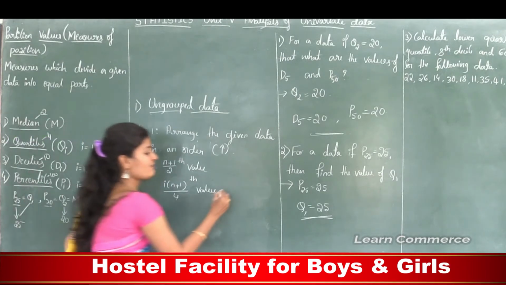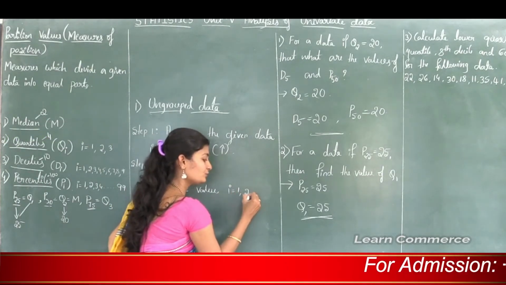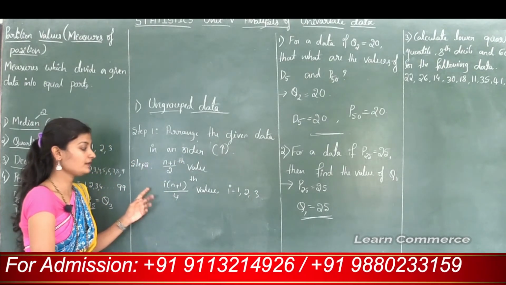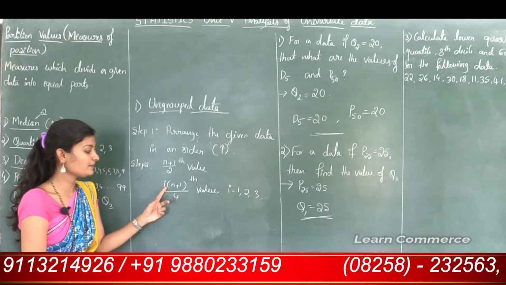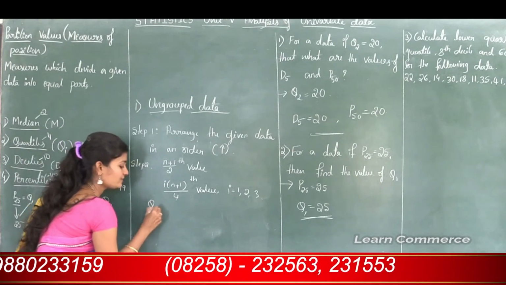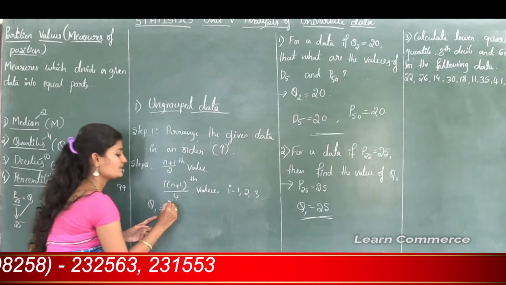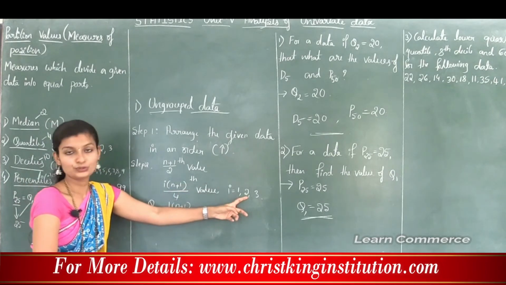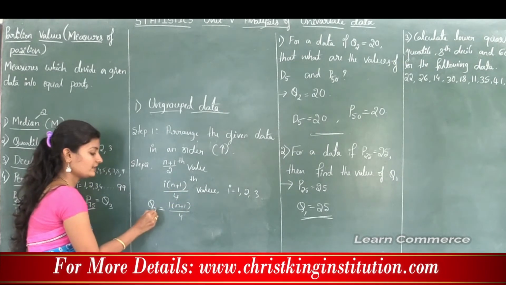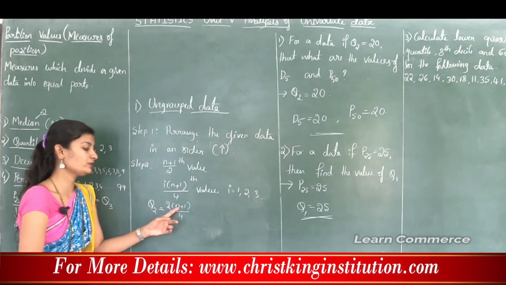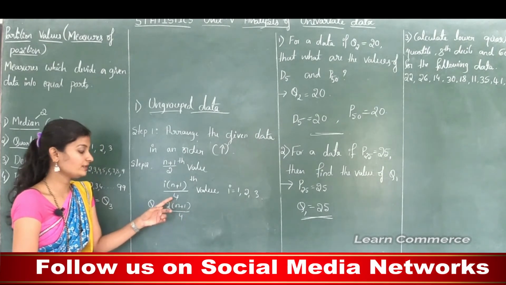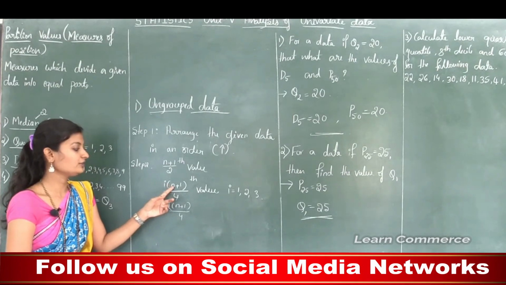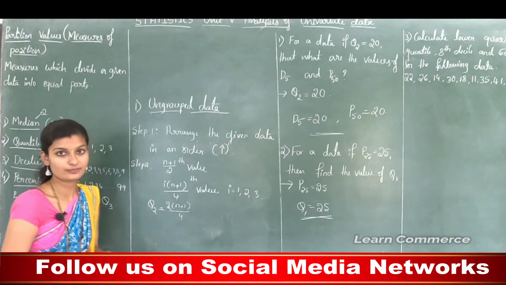So here i takes the value 1, 2 and 3. See, if we need to find, for example, Q1, then in the place of i we need to substitute 1, so 1 into (n plus 1) divided by 4. If we need to find Q2, in the place of i we need to substitute 2, so 2 into (n plus 1) divided by 4. And if it is Q3, then in the place of i we need to substitute 3, so 3 into (n plus 1) divided by 4.